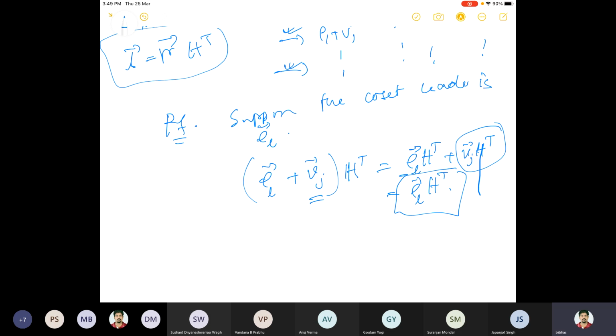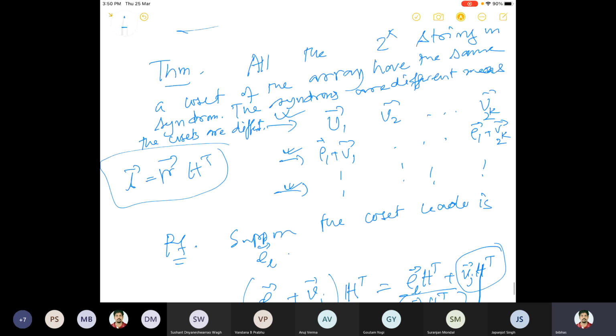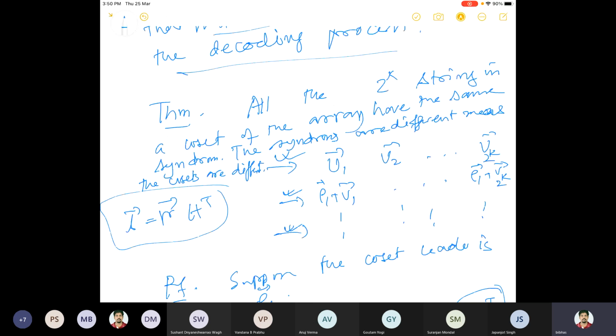The other part is also very simple: if you have two different syndromes, then obviously the cosets will be different. I think we can skip that proof. So what is happening here? The theorem guarantees that there is a 1-to-1 correspondence between a coset and a syndrome.